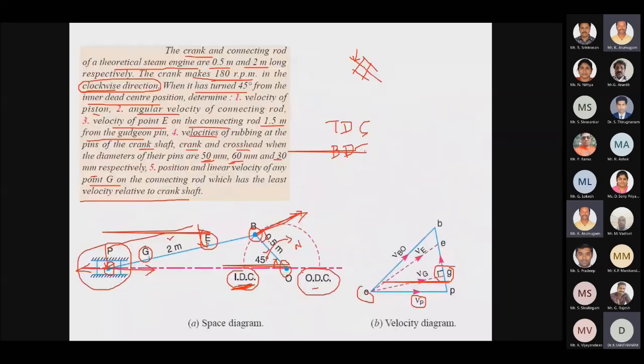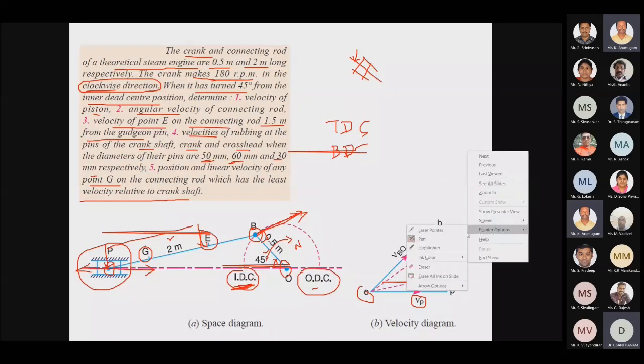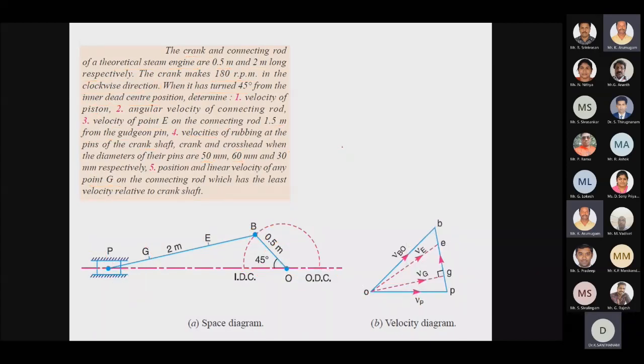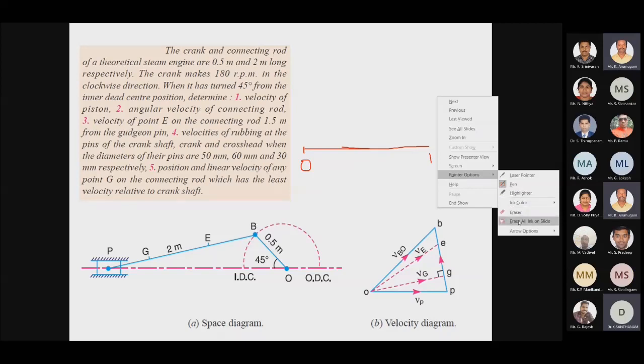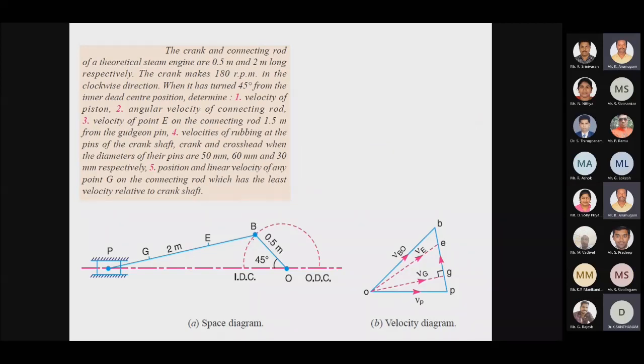With a scale factor I have to draw a horizontal line like this. I have to draw a line perpendicular to the link OB. In space I fix a point, my fixed point O, which has 0 velocity.